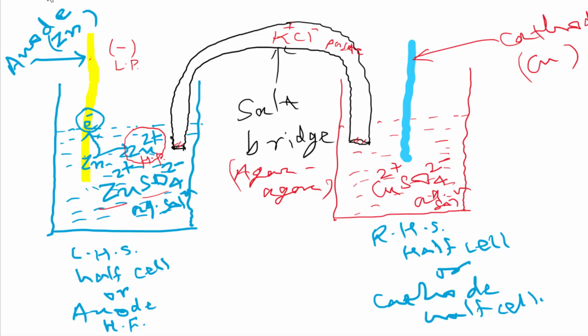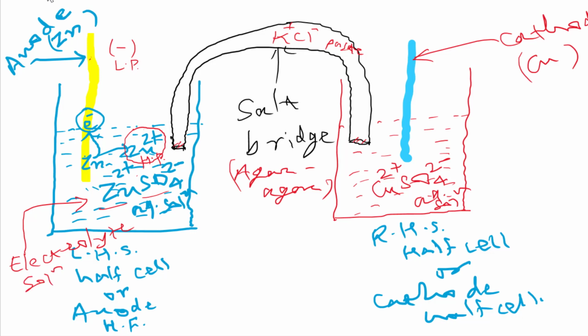Okay. Now, some more points we are to mention here. The solution of salt we have filled in the anode half shell, here we can say zinc sulfate aqueous solution, is known as the electrolyte in the anode half shell. What is the name we are using here? Electrolyte in anode half shell. Got it? So if you are asked what the electrolyte in the anode half shell is for this cell, you are to say zinc sulfate aqueous solution is the electrolyte solution here.